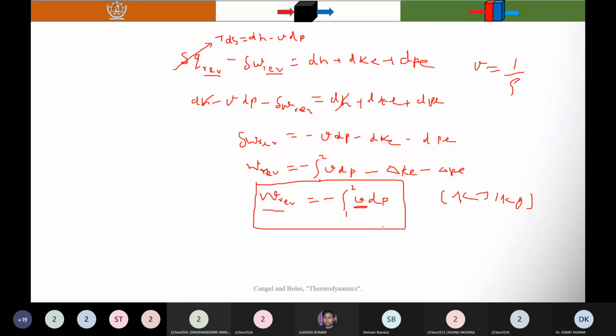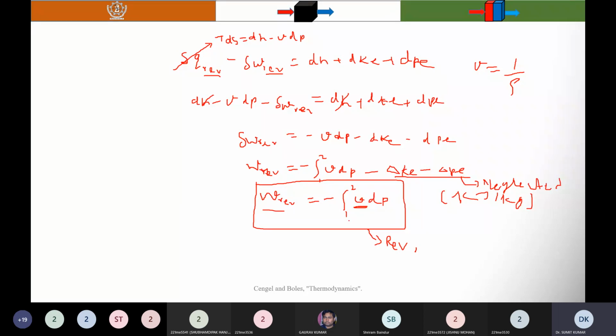You should remember what assumptions I have considered for this equation. I assume a reversible or internally reversible process, and I neglect the kinetic energy and potential energy. If those values are very high, you can't neglect these terms and can't use this equation. So whenever you use an equation, remember under which assumptions it is valid.